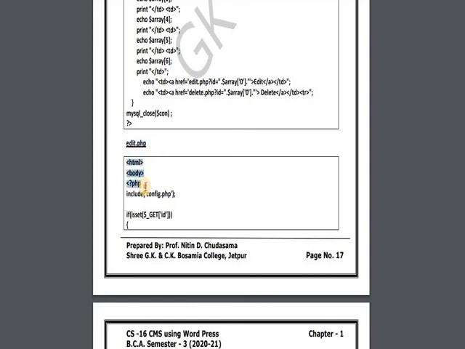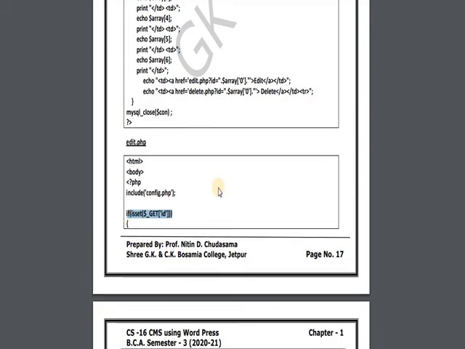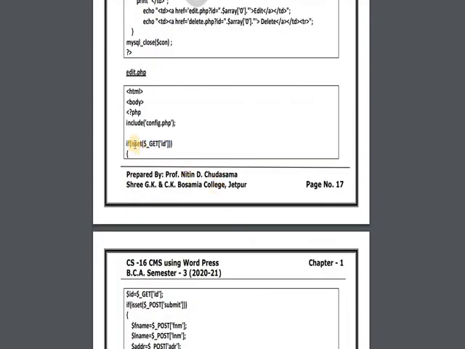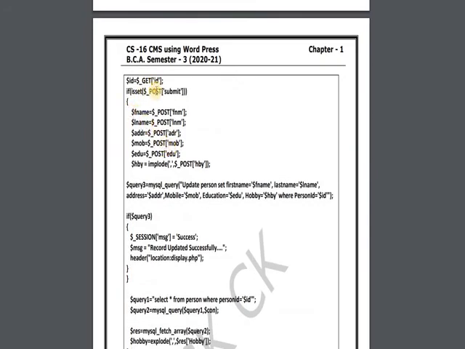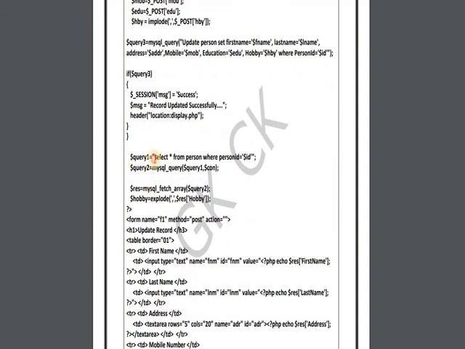Once I get one ID for editing a particular record, I am getting this from the URL using the get method. I am accessing if $_GET ID is set, then I will set this ID as $ID. Then I am accessing query 1, select star from person where person ID is equal to $ID, and then I am returning the result in query 2. Using this query 2, I am accessing the array.